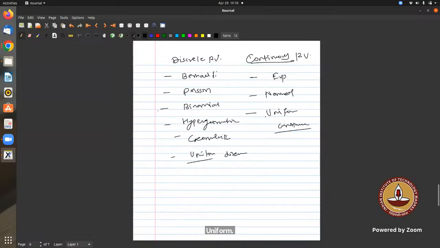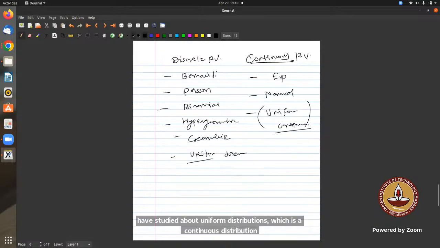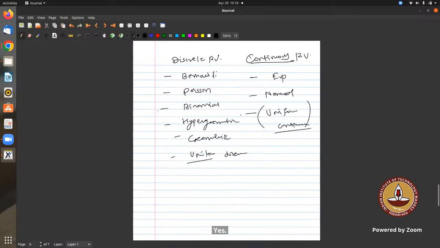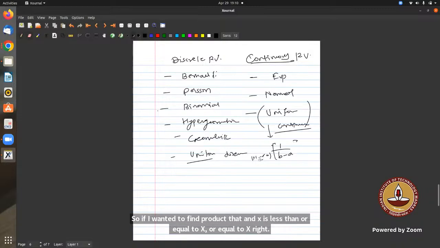But in our case, I think in Stats 1 we have studied the uniform distribution, which is the continuous distribution. Okay? Uniform can come under the discrete also, and the formulas will not be the same. In this case, I think it is 1 upon b minus a. If I wanted to find the probability that any x is less than or equal to x, right? So this is the PDF for this uniform continuous.